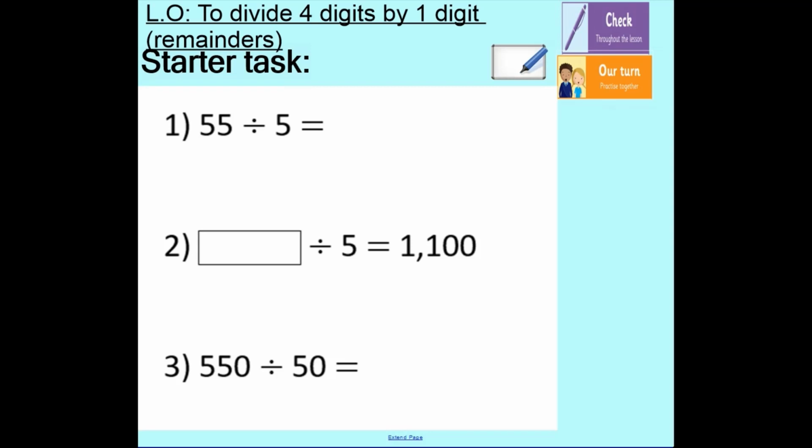Your first starter task that I would like you to complete is on the board. There are 3 questions, and they are all division questions. Look at number 2. I wonder what you could do to work out that missing number. Pause the video now and have a go, and we will come back and show you the answers.